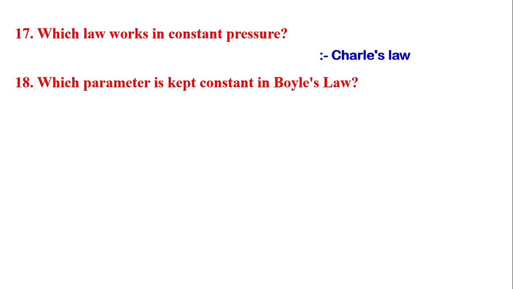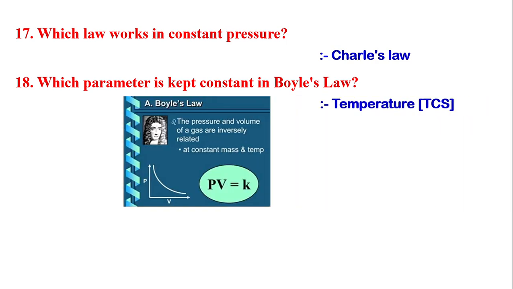Next question is, which parameter is kept constant in Boyle's law? The answer is temperature. Next question is, dash are highly compressible. The answer is gas.